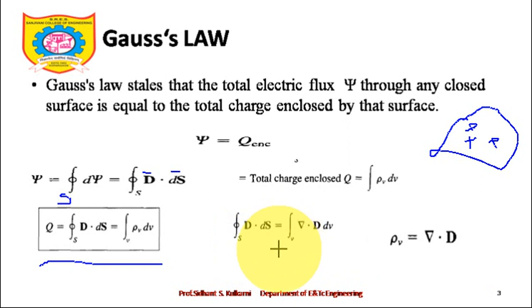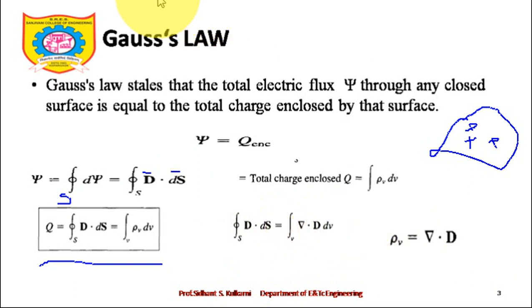If you know Gauss divergence theorem, which we have talked about in the previous lecture, whenever I am taking a closed surface integral of D bar dot dS bar, it can be replaced by a volume integral of del dot D bar. So it is a vector identity. So if del dot D bar dv is equal to D bar dot dS bar, and if I compare once again these two expressions, I will get that rho v is equal to del dot D bar.